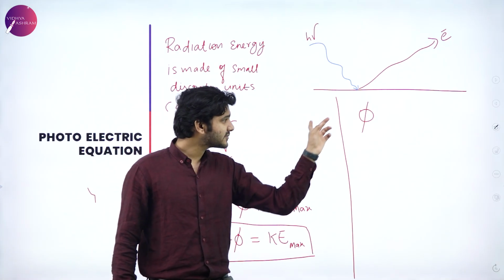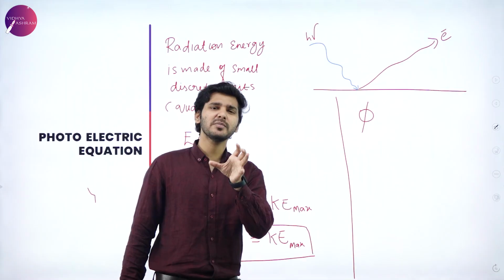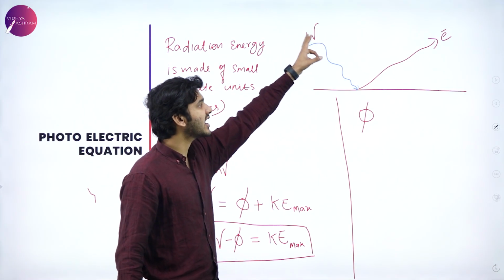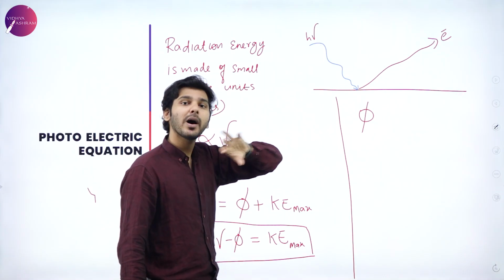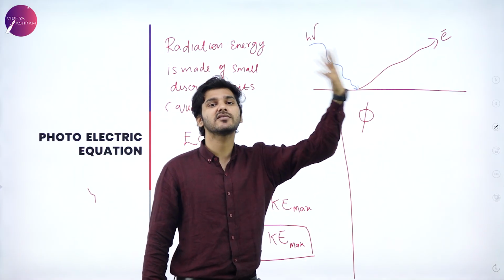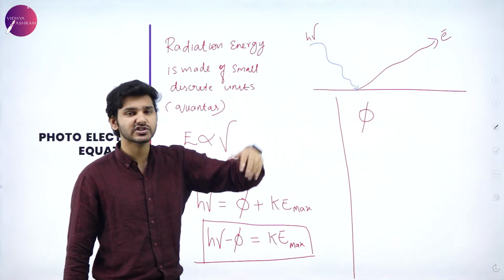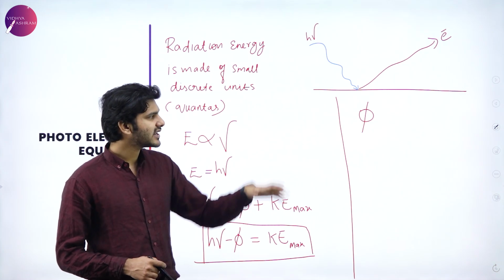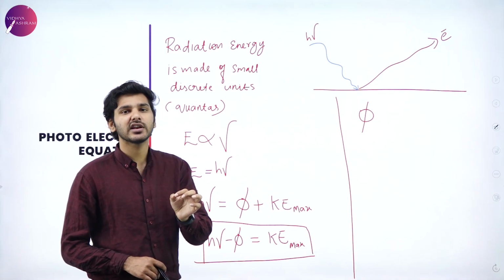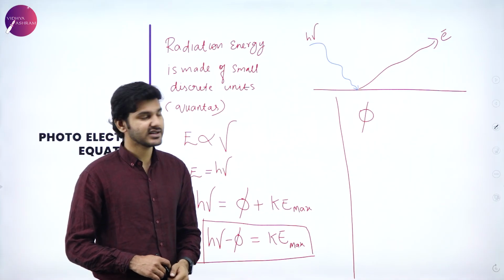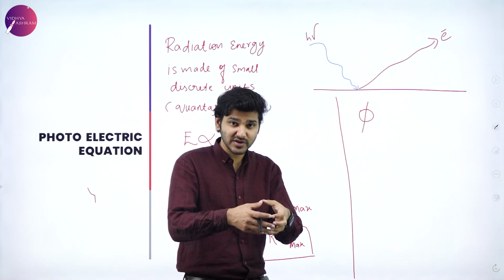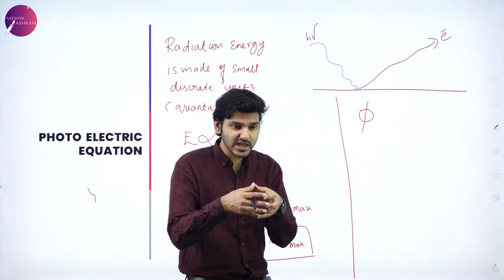Right. So this work function means the minimum energy required to free the electron from the metal surface, which means that however much energy the ray has, a part of that energy is used to free the electron, and whatever energy is remaining is given to the electron as kinetic energy, for the trip, as fuel. So what if I reduce the frequency to such an extent that it has only enough energy to free the electron? That is, it has enough energy to do the work function, to give the minimum energy that is required for the electron to be just free.